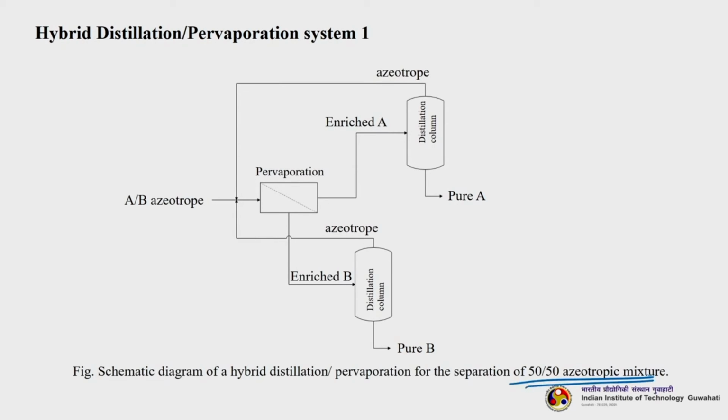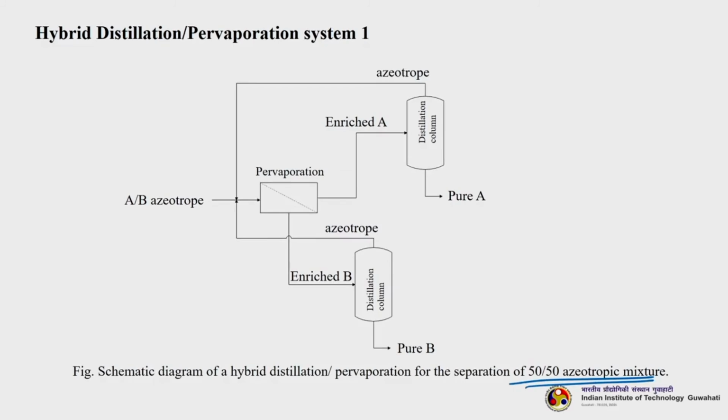So, what is being done? It is a hybrid distillation and pervaporation system. The AB azeotrope is fed to pervaporation. Now, what will this pervaporation system do? It will break the azeotrope and make, let us say, enriched A and enriched B. One fraction goes to one distillation column, another fraction goes to another distillation column. Then in both distillation columns we get pure fractions of A and pure fractions of B, and whatever remains is fed back to the original azeotropic mixture, the AB.